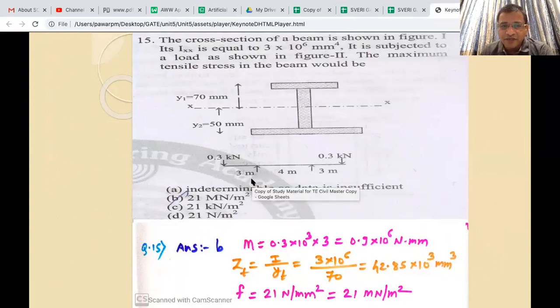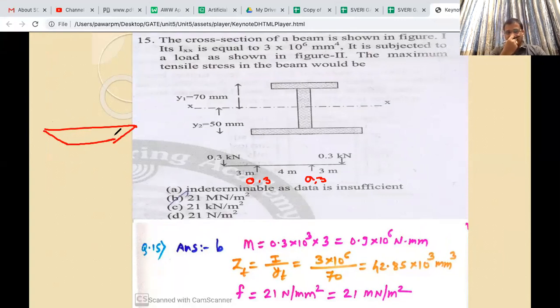So the reactions can be directly written as 0.3 and 0.3, and then you can draw the diagram. 0.3 into 3, 3 is 0.9, right? And from this it is coming as 0.9. And I guess this continues like this.